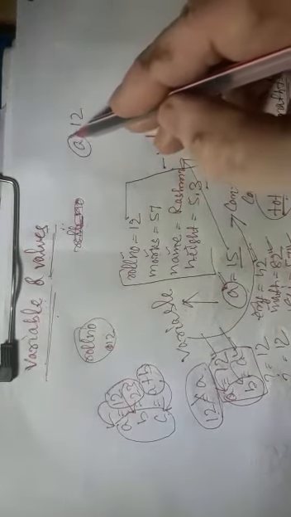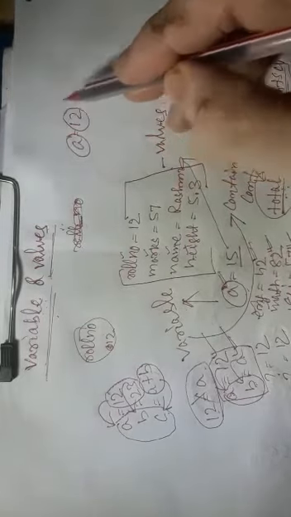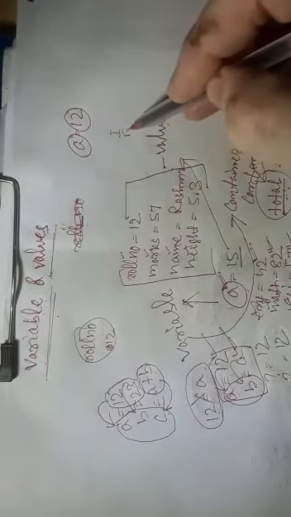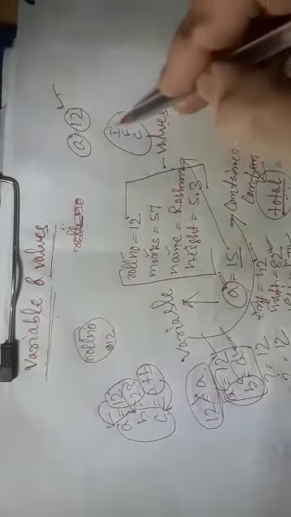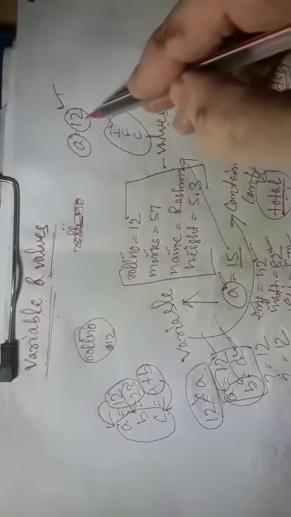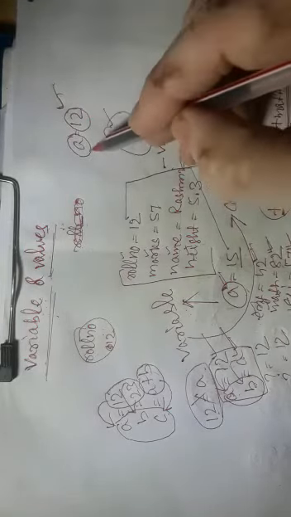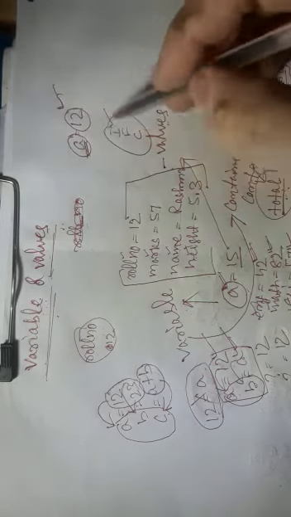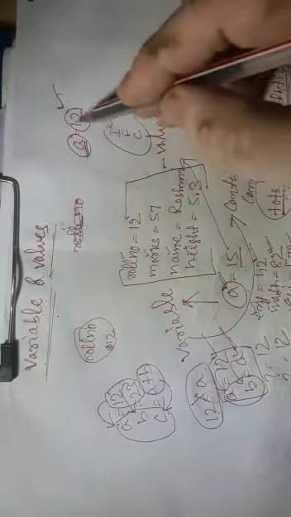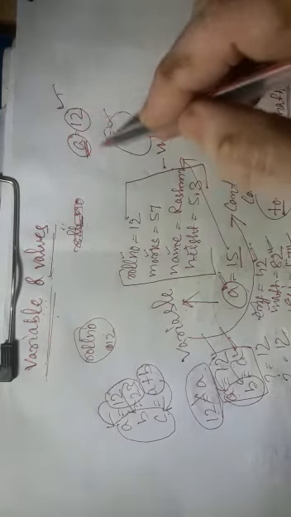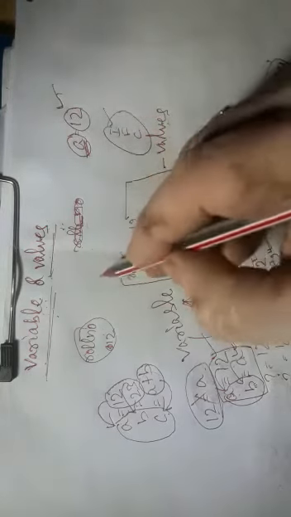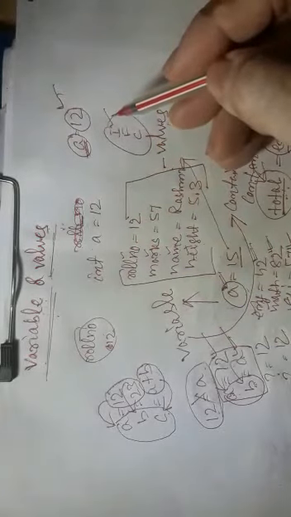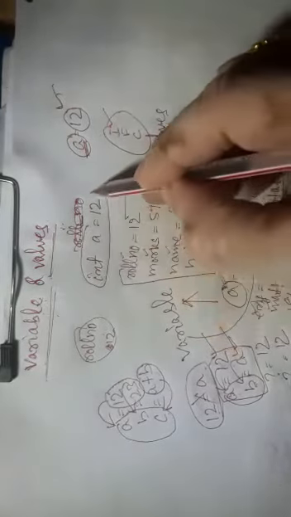12 is what type of data? I taught you three types: integer type, float type, and character type. Now you say which type of data 12 is? 12 is integer type data, because it does not have any point. And A is a variable of which type? Integer type. So in C++, how can we specify this? Now we have to write int, which stands for integer, A equal to 12. In C++, we have to write it like this.